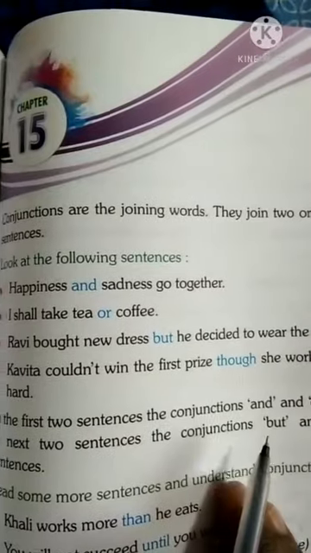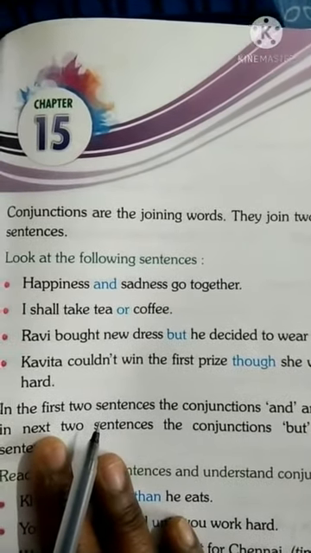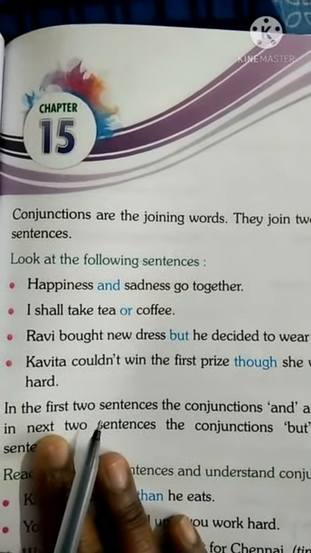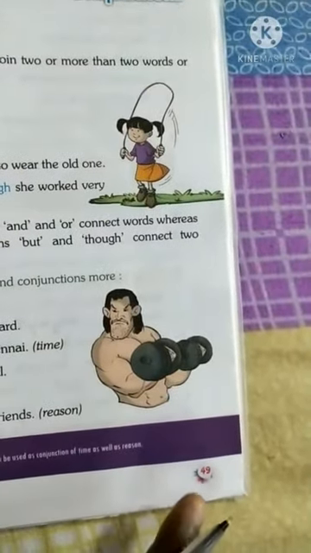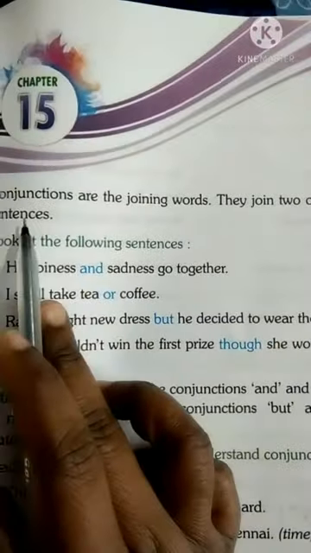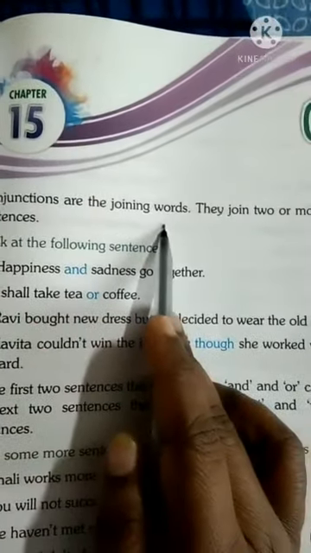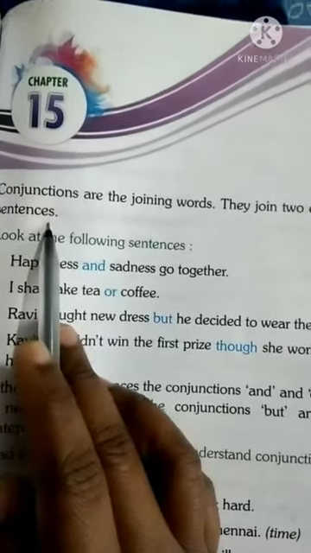This is your lesson 15 of English language, beta. As you all know, yesterday I completed lesson 10 of the English literature course book. Today I am going to continue with your English language lesson 15, which is on page number 49. Okay children, so please open your page number 49. First of all, what do you mean by conjunctions? Conjunctions are the joining words. They join two or more than two words or sentences.